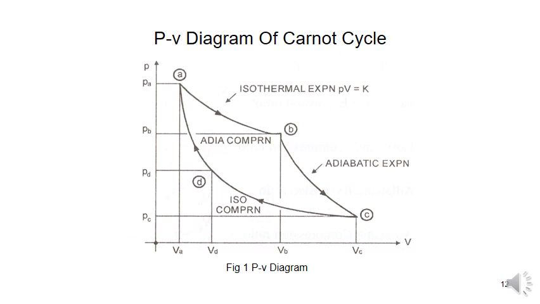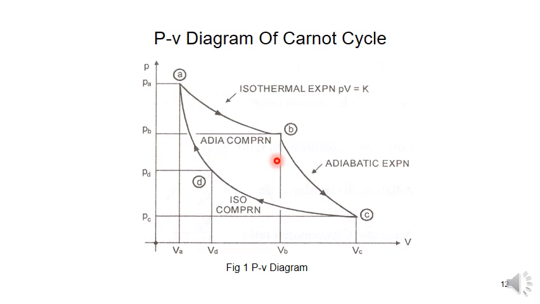Now the PV diagram for the Carnot cycle. Here the 1 to 2 process represents the isothermal expansion. 2 to 3 is the isentropic or adiabatic process. So 2 to 3, or B to C, we call an adiabatic expansion, and 3 to 4, or C to D, is called an isothermal compression. Next, 4 to 1 is an isentropic or adiabatic compression. We can label these A, B, C, D, or write them as 1, 2, 3, 4 also.